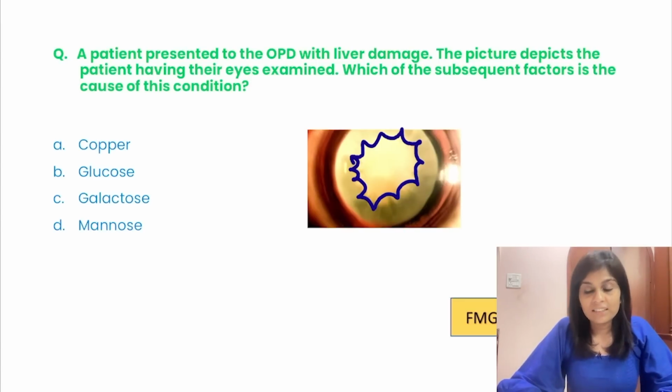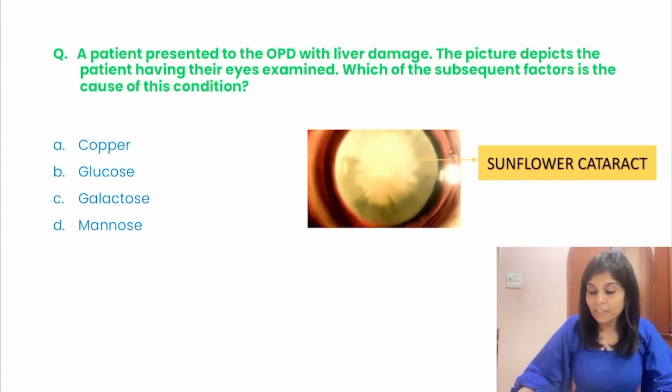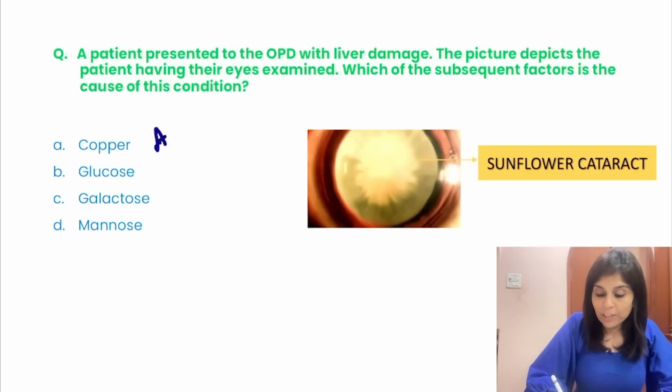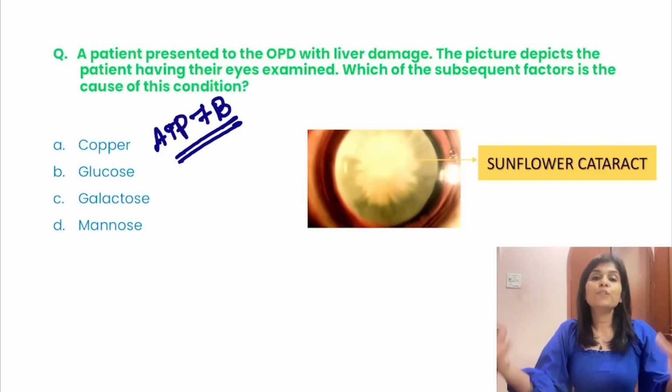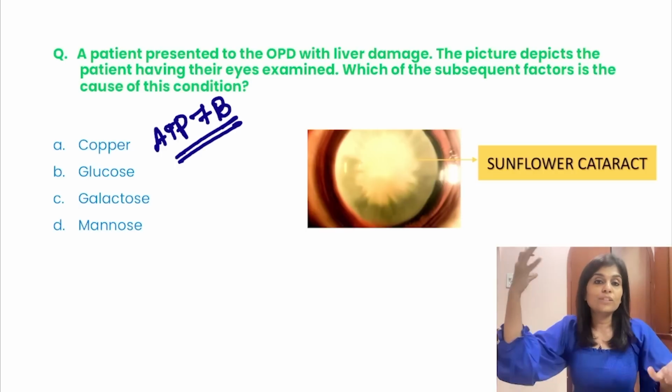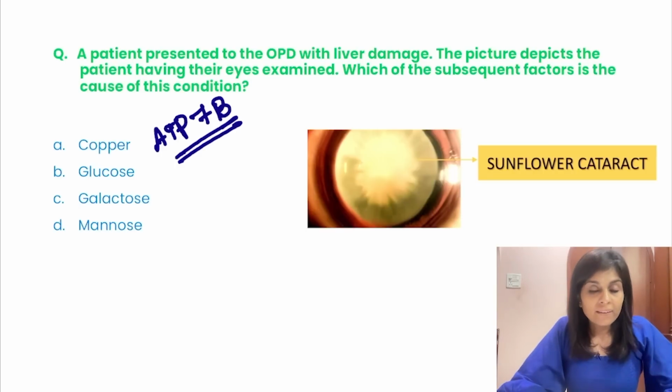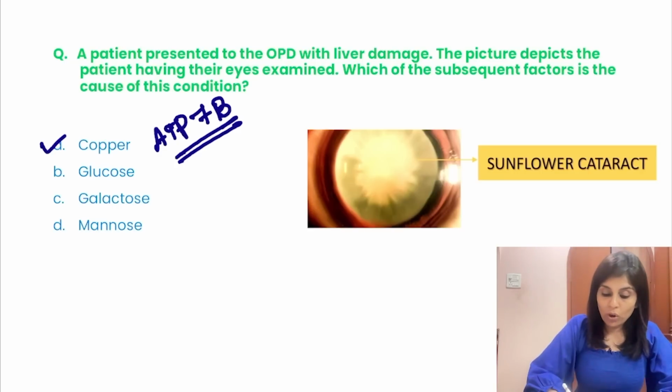Sunflower cataract. And sunflower cataract is a feature of Wilson's disease. And we know Wilson's disease. What did I tell you about Wilson's disease some time back? I said it's caused by ATP7B mutation, wherein this protein is responsible for secreting copper into bile, and its defect causes copper toxicity. Right? And it's hepatolenticular degeneration which presents with sunflower cataract. So this is about copper.